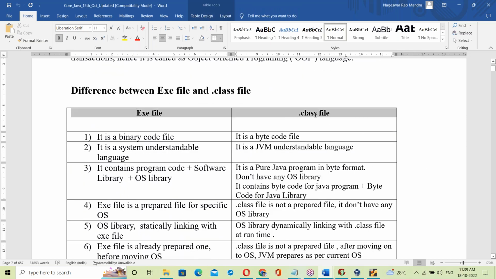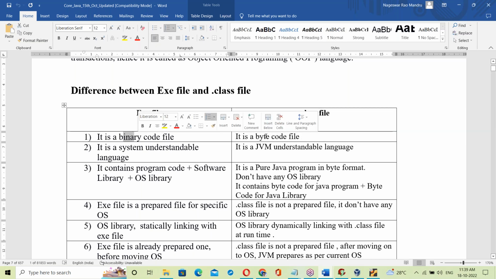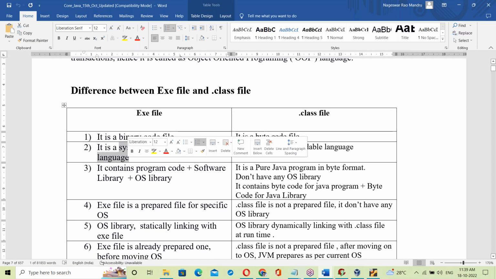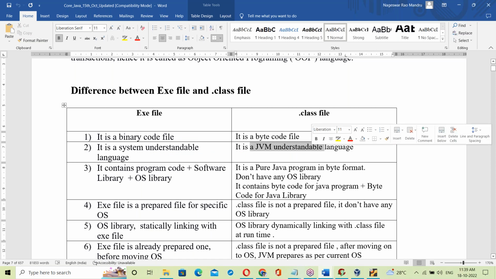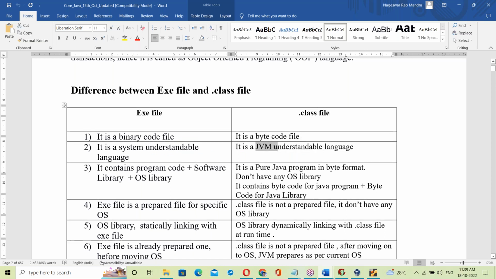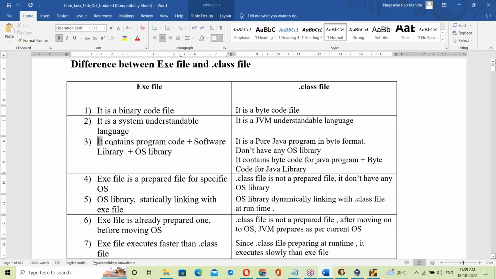What is the first difference? Binary code. The exe file is binary code. The dot class is a bytecode file. Binary code file and bytecode file. The exe is in a language the system understands directly, but the dot class is in a language the JVM understands. Bytecode is the JVM understandable language. The exe file contains program code, a software library, and the OS library. The dot class file is a pure Java program in byte format and doesn't have an OS library. That's the difference here.